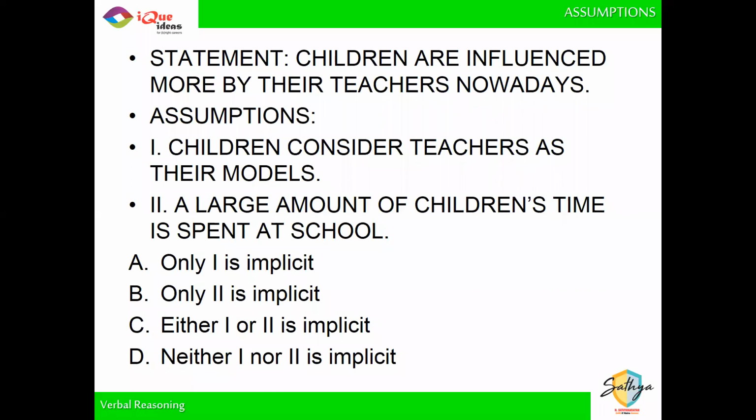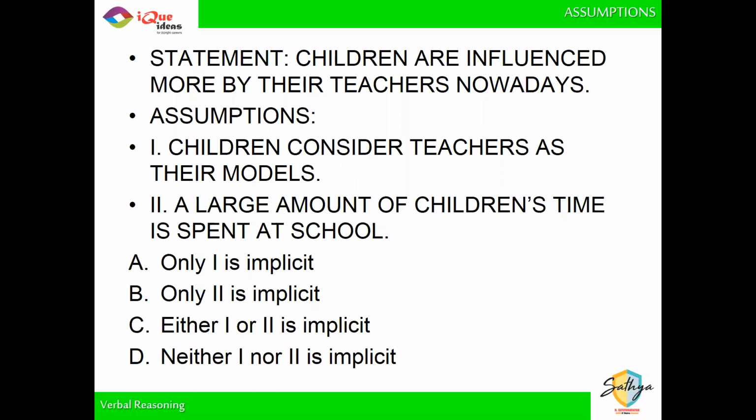See, let's take a look at the assumptions. If children think that the teachers are models, as in role models, and not fashion models, then obviously they will be influenced by the teachers. So the first assumption is valid. And if children spend a lot of time in school, then obviously when you spend a lot of time with something, it tends to influence you.